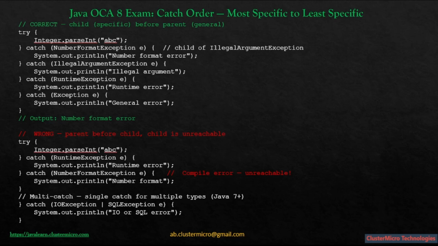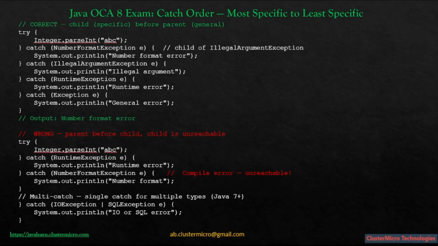Above it is runtime exception, and at the bottom is exception, the most general catch-all. So this is the correct order: most specific at the top and most general at the bottom. Then we have catch runtime exception E, and then catch number format exception E. So this will be a compile time error.